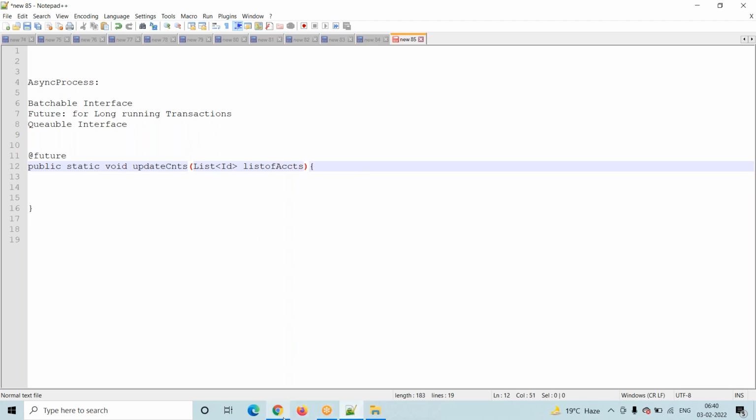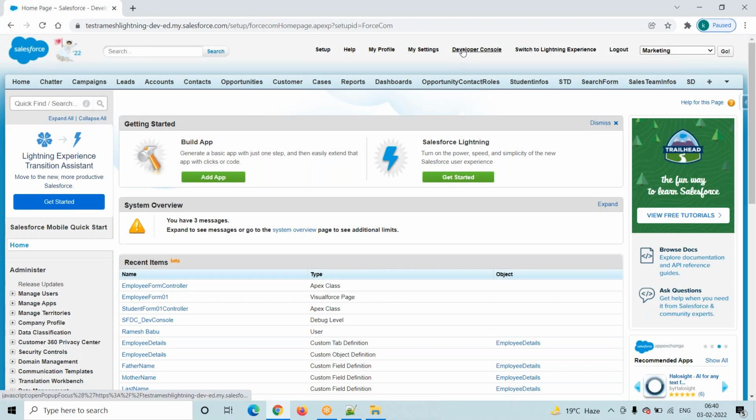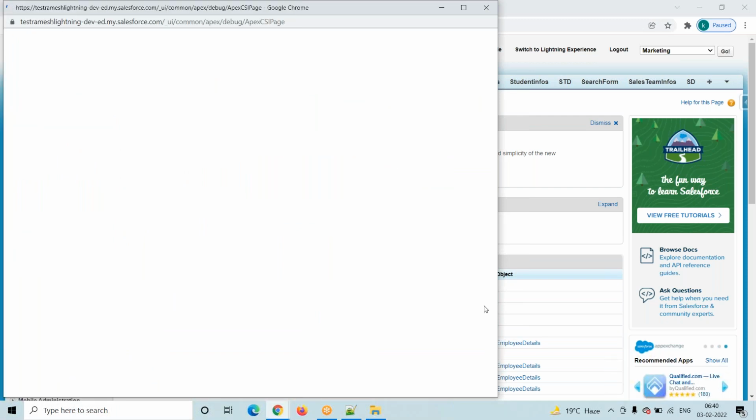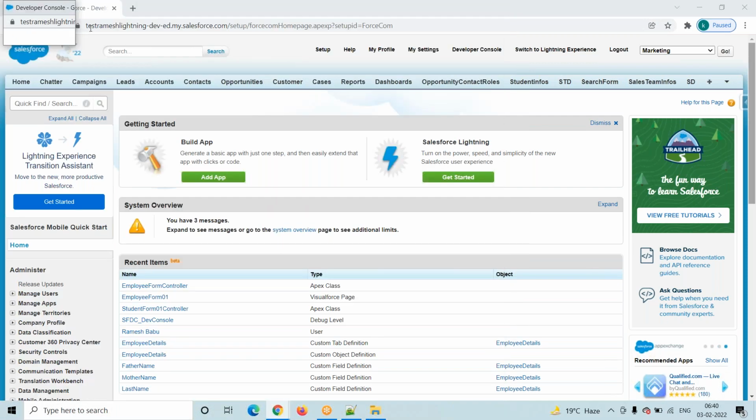Then the rest, whatever code we executed in the previous session in the batch, the same code we can move into the future method. The first reason for going to the future method is long running transactions. The second is not to use it for large data.